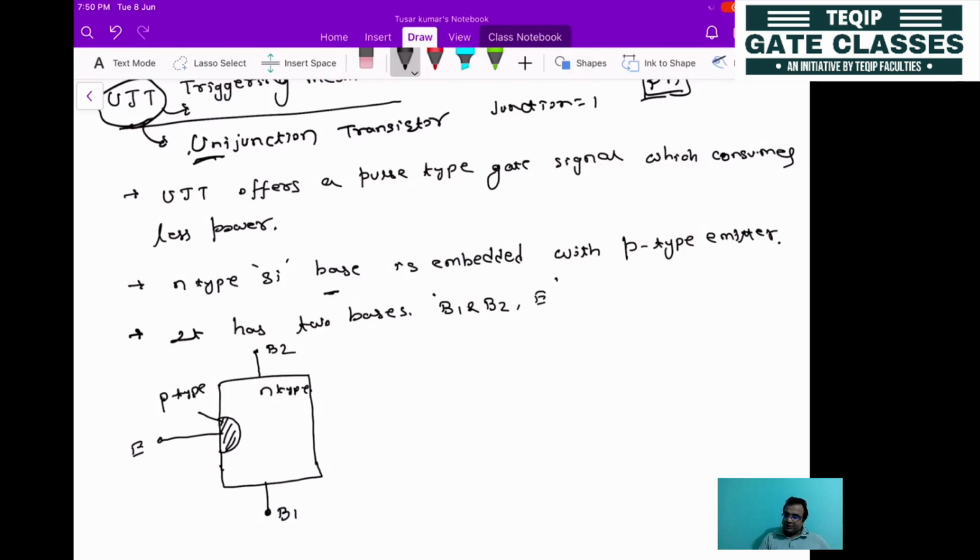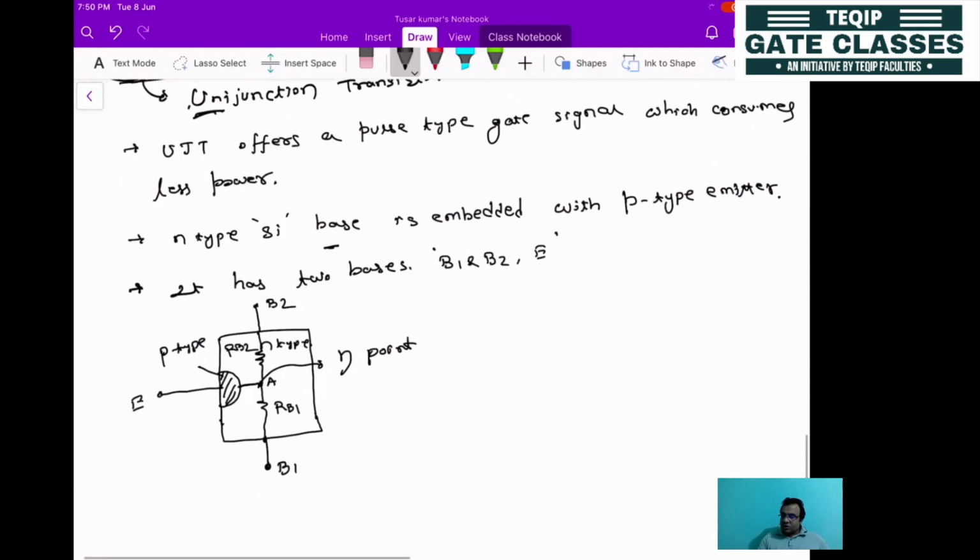Here it is forming one resistance, and this is the common junction point. Another resistance is formed here. This point is known as the eta point. So there are two resistances: this is RB2 and this resistance is known as RB1. You will come to know what the role of this eta point is. Then what is the symbol of this unijunction transistor? The unijunction transistor is represented like this.